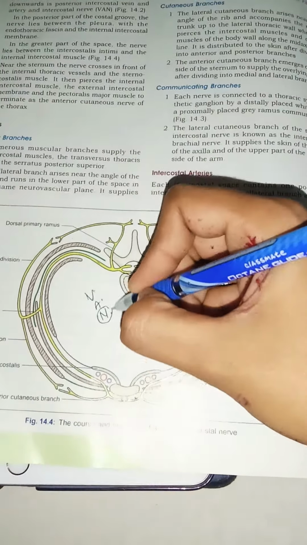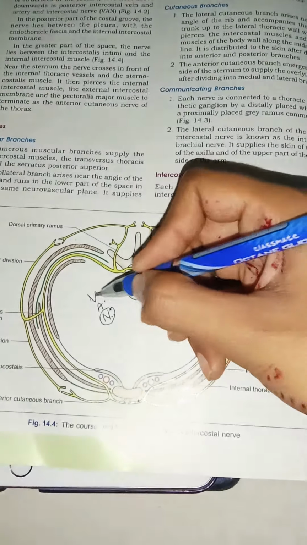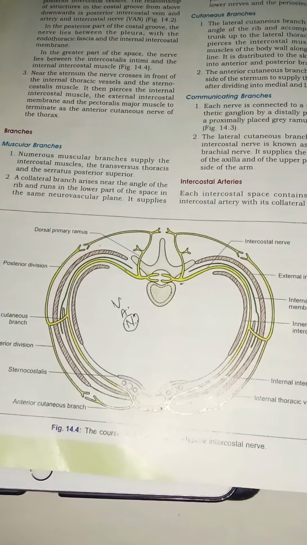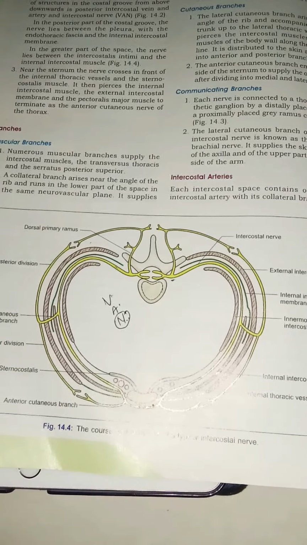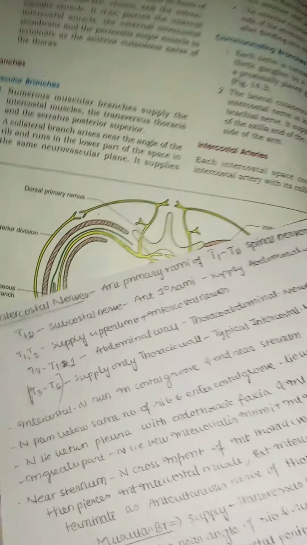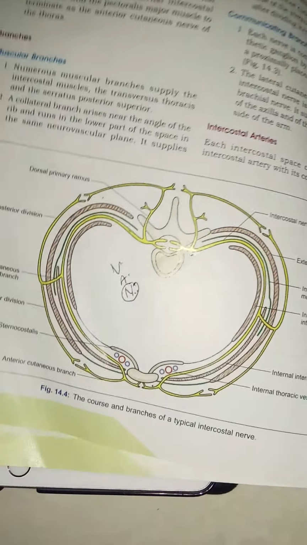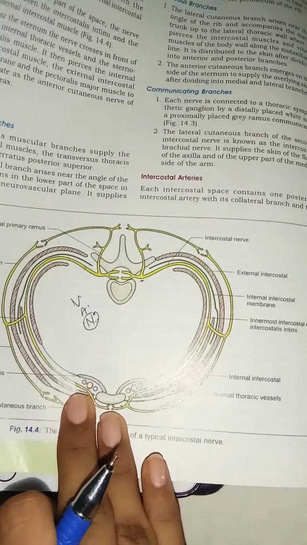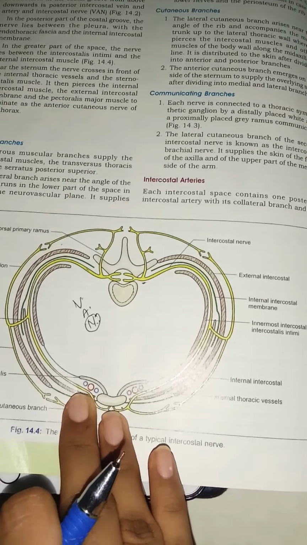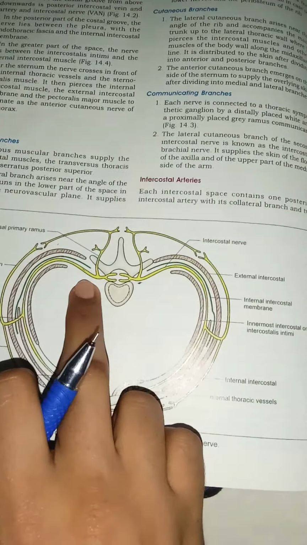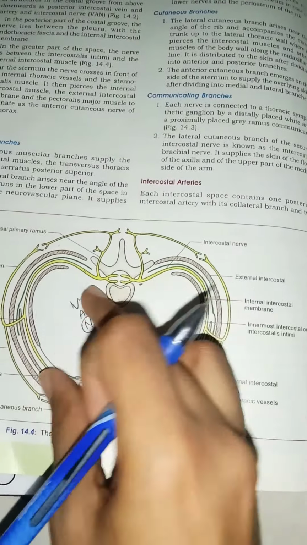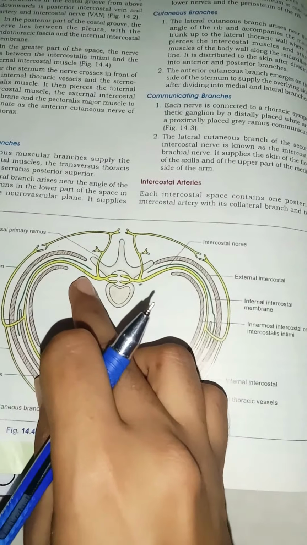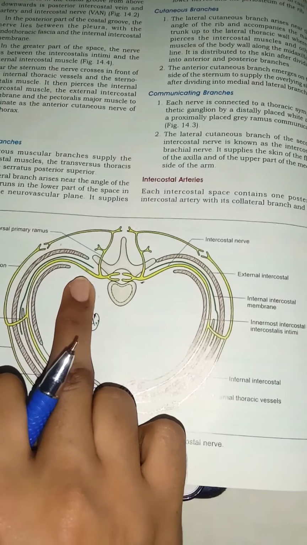We are talking about the nerve now, which lies posterior to them, right? So that is what they are saying, that the intercostal nerve lies below the posterior intercostal vessels, that is the intercostal artery and vein. Next, the nerve lies between the pleura and the endothoracic fascia. Actually this is a starting point, right? Here you can imagine the lung and also its pleura, and the endothoracic fascia is somewhat the fat which is present.